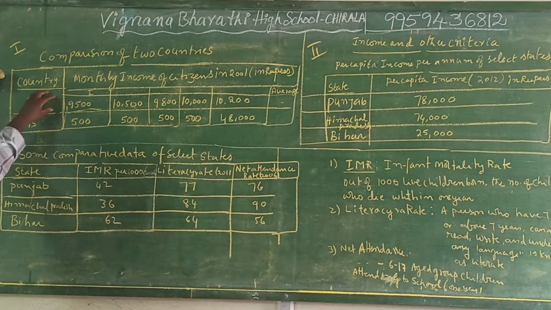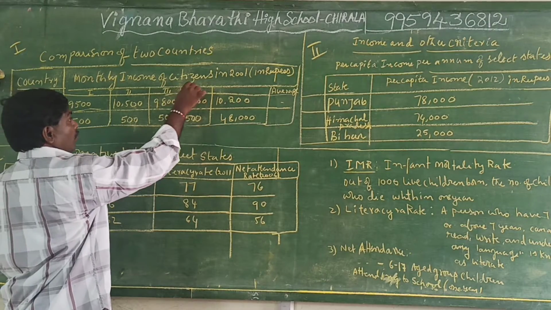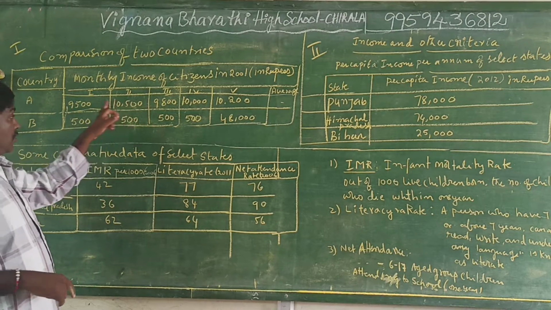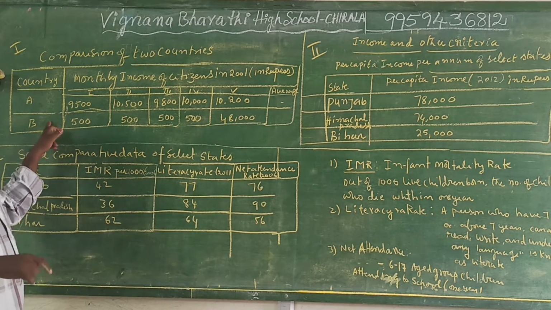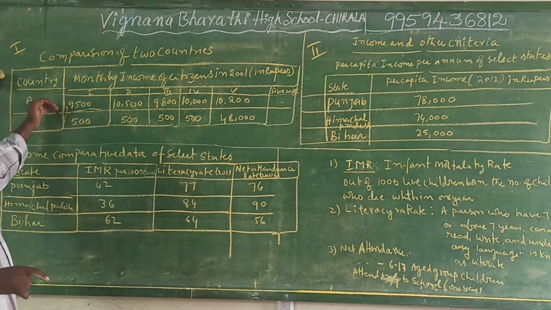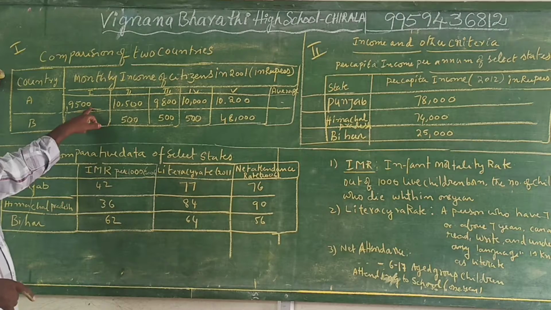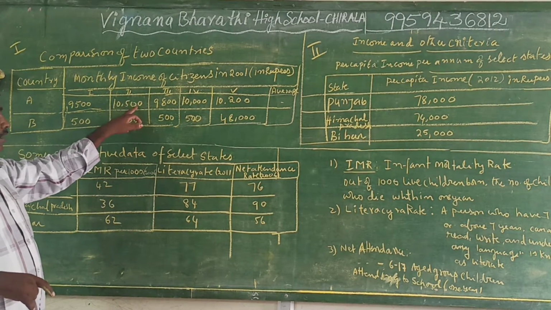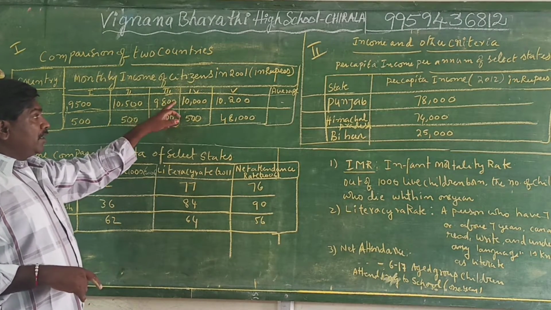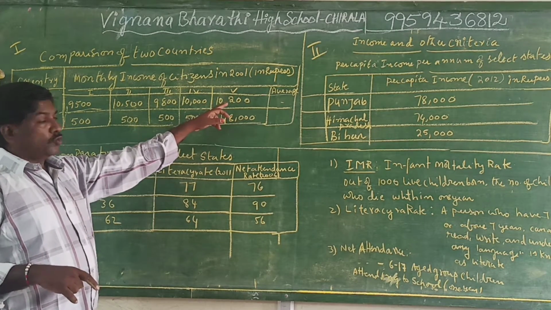The per capita income of 5 members of country A is given here, and the income of 5 members of country B is given here. In country A, the first person's income is 9,500, the second person's income is 10,500, the third person's income is 9,800, the fourth person's income is 10,000 and the fifth person's income is 10,200.